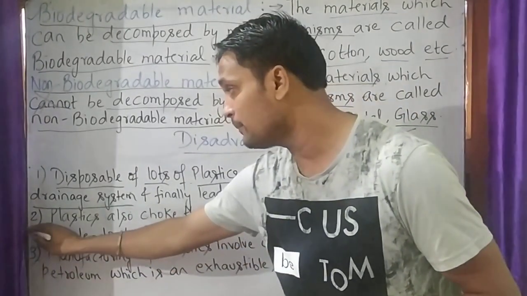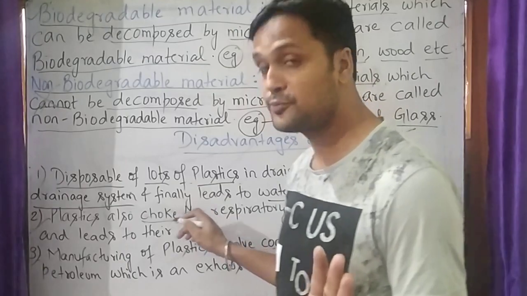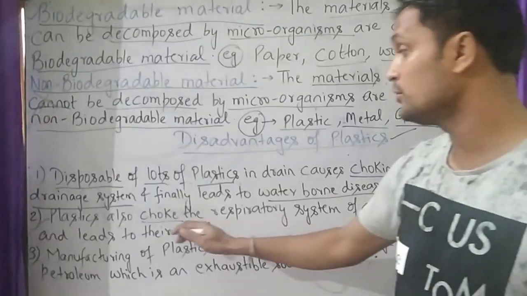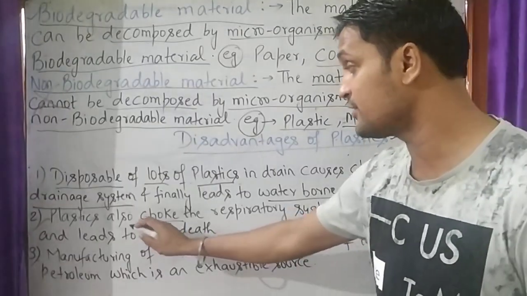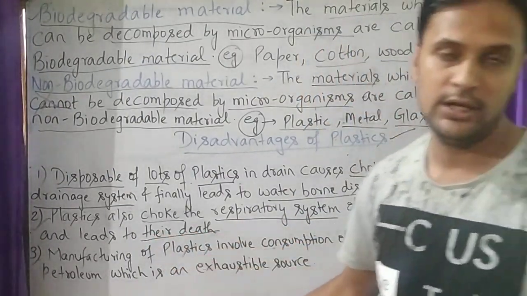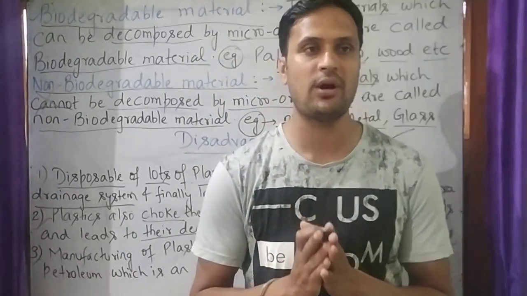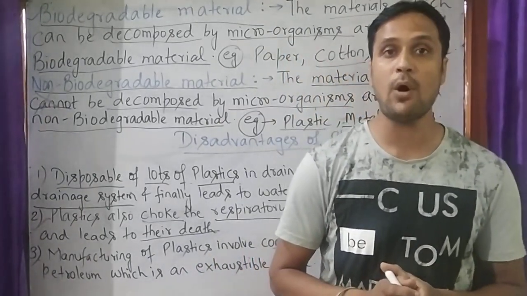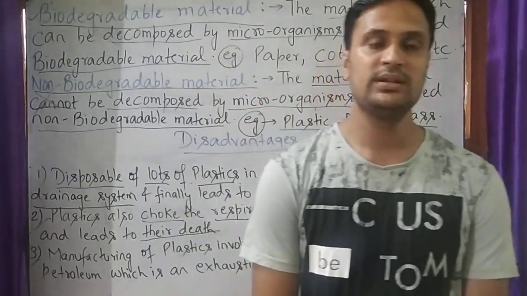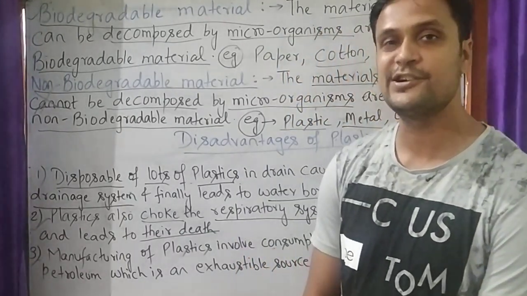So our second point is that plastics also choke. Plastic not only causes pollution in the environment and harms us human beings, but it also harms aquatic animals. Plastics choke the respiratory system of aquatic animals and lead to their death. Some of the plastic-made materials also go to water bodies like rivers, lakes, ponds, etc. The aquatic animals living in those water bodies consume these materials, which choke their respiratory system and ultimately lead to their death.